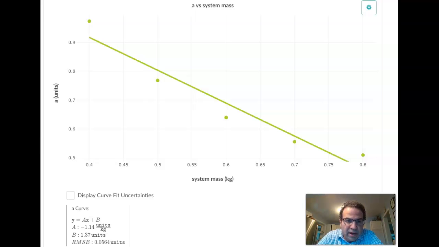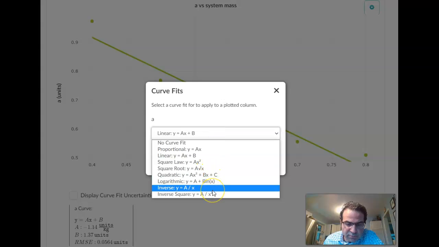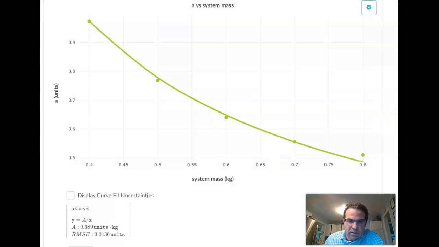Now, when you graph your data, you should get something that looks approximately like this. And what I just want to point out is that this is not linear. You need to go into your curve fits, and it's actually inversely proportional, as I'll show you in another video in a second. That is a beautiful curve you got there.